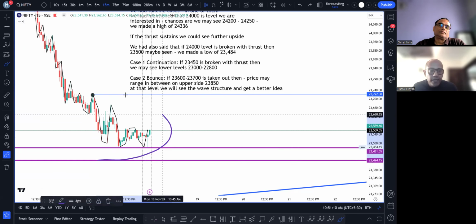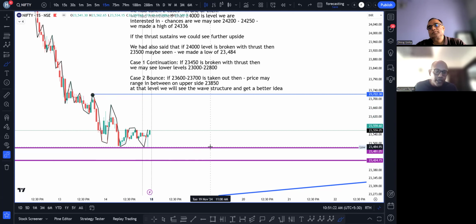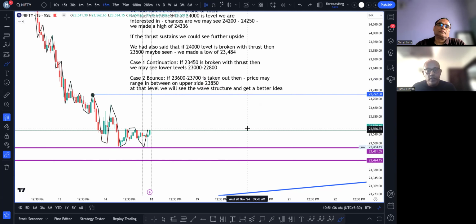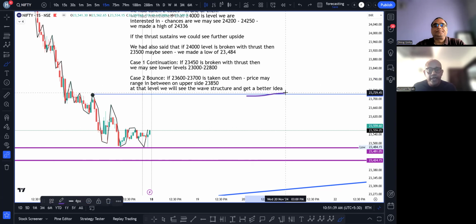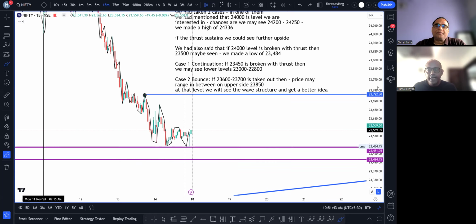सर, in essence, मुझे एक bottoming pattern यहाँ पे doubt आ रहा है. That is why I'm discussing it with you. If it is a bottoming pattern, we should see upward thrust. अगर वो हमें मिलता है, this level becomes important, which is around 23,600, 23,700. If that is taken out, we may see further upside 23,850. At that level, we would like to see the wave structure and the price action to get a better idea of where we can go. Okay, sir, that would be my analysis on it.